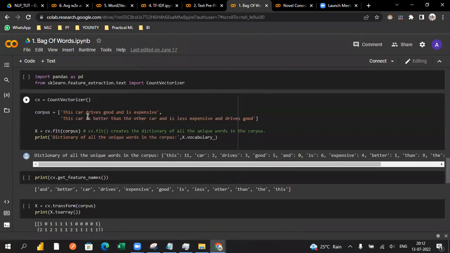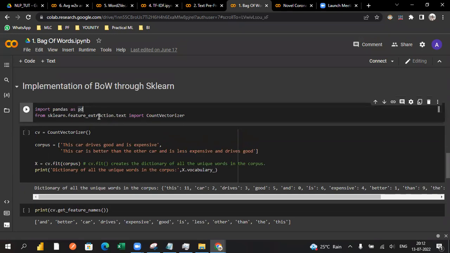So let's also implement this by using scikit-learn. You can see here we are just importing from feature extraction. We can also call it feature engineering hacks for the NLP context, instead of calling the tokenization mechanism, for NLP related text classification tasks. So we are just importing the count vectorizer from scikit-learn. It will count all the unique words we have in the sentences.